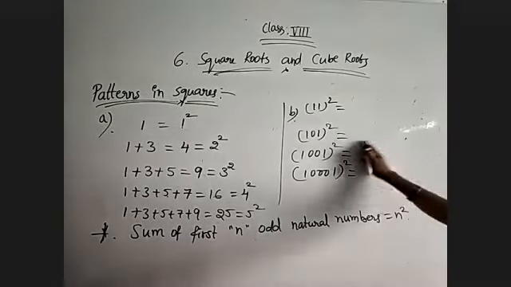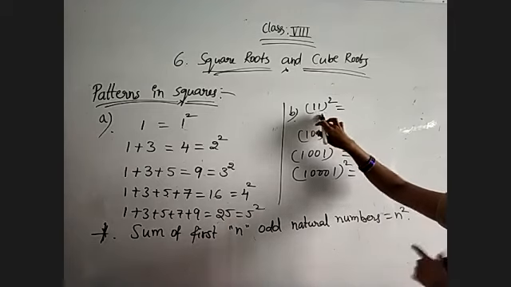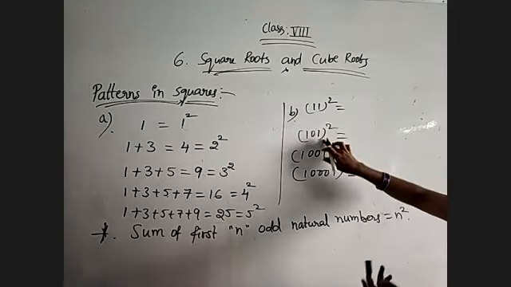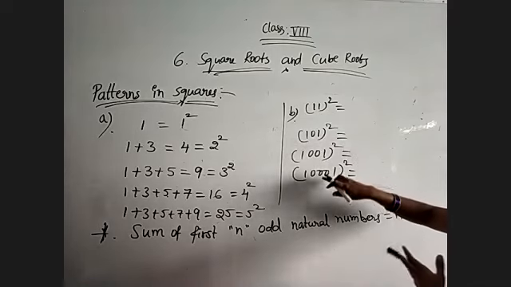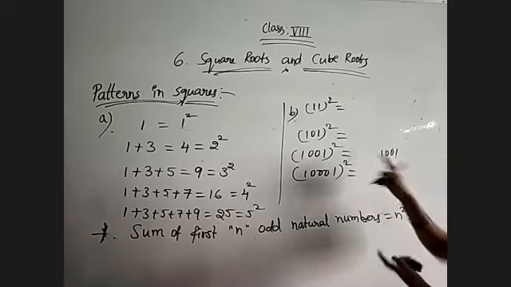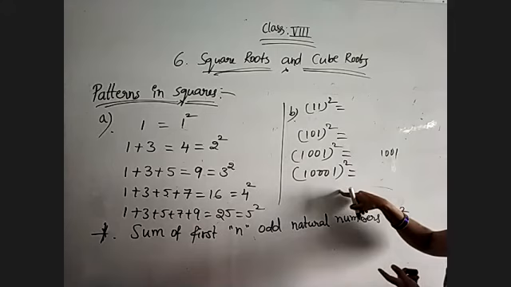Observe these numbers, whatever I have written. Try to write these numbers in reverse. 11, by reversing the digits, I will get 11 itself. By reversing 101, again I will get 101. Reverse 1001, again I am getting the same number. Reverse the next number, again I will get the same number.